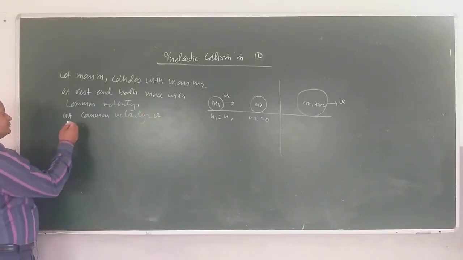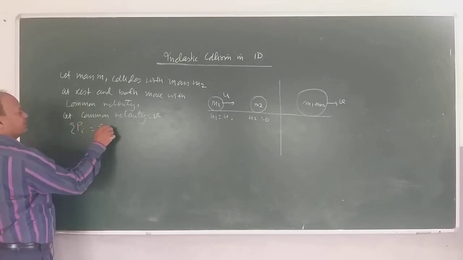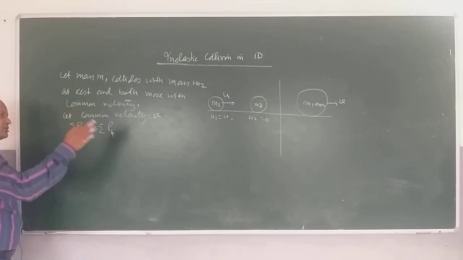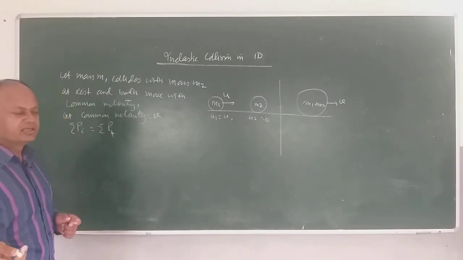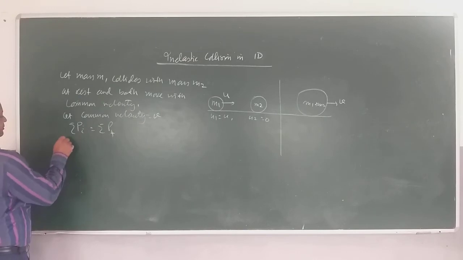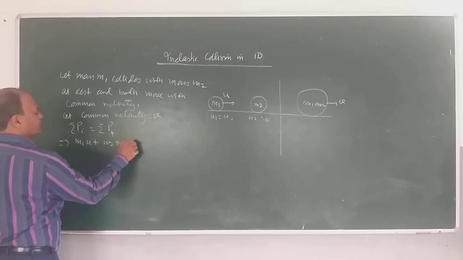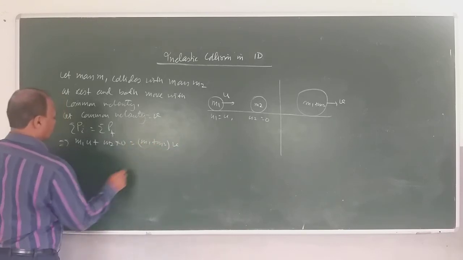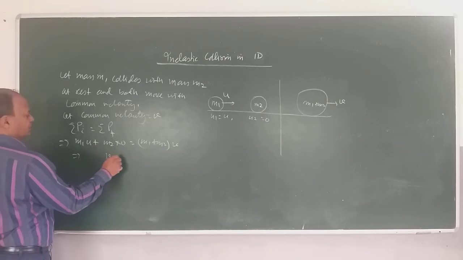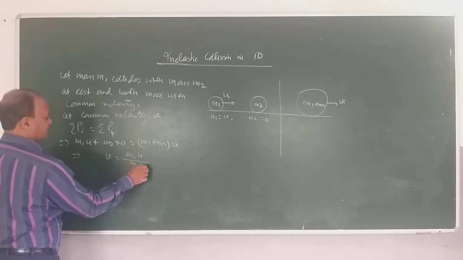So we have, I'll be using sigma pi is equal to sigma pf. Because there is motion only along one direction, there is no need for me to say px and py, right? So we have m1u plus m2 into 0 is equal to m1 plus m2 into v. So we solve it, and how much is v, children? V is equal to m1u divided by m1 plus m2.